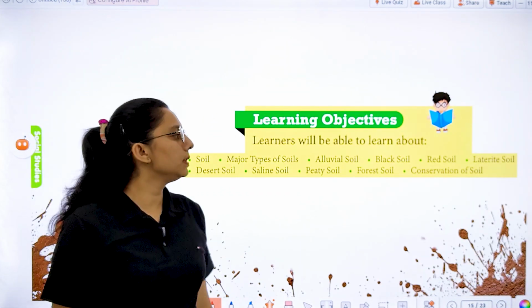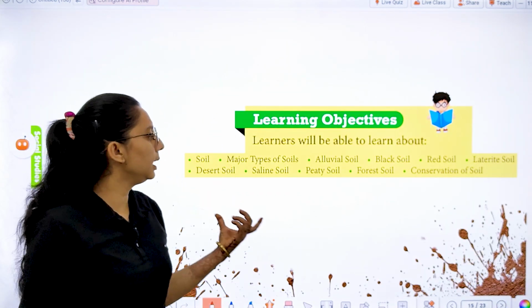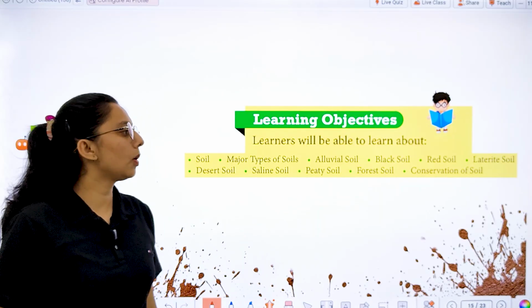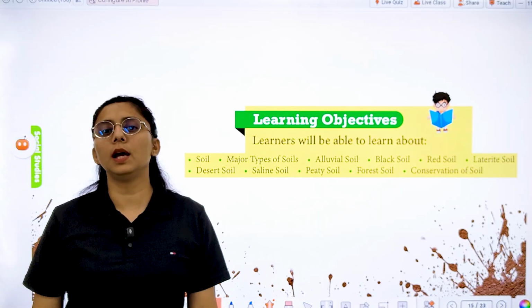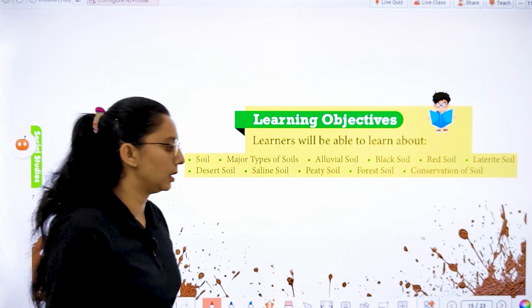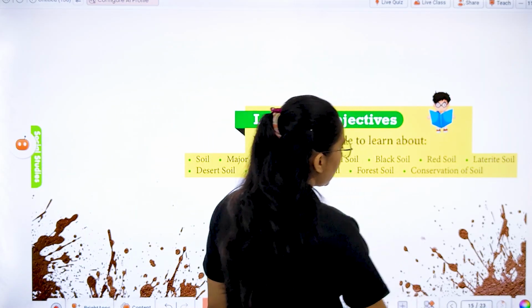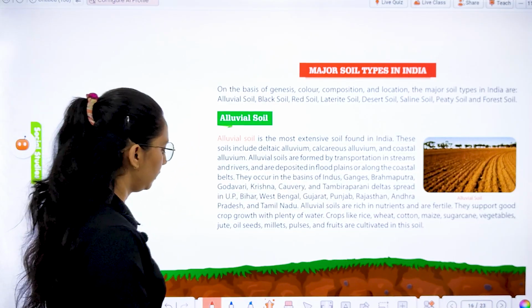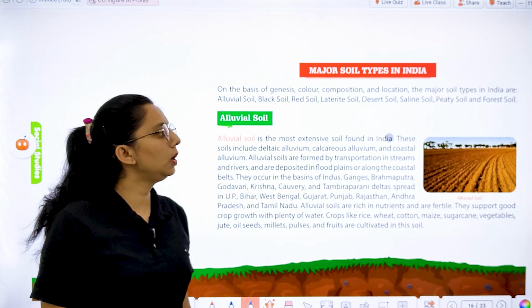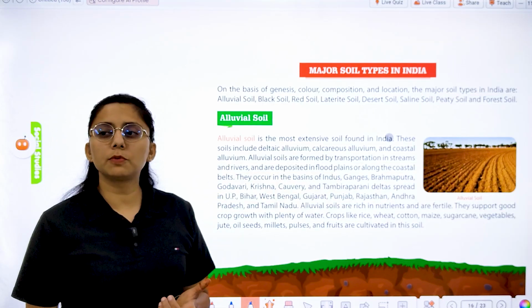So in this chapter, we will study the different types of soil: alluvial soil, black soil, red soil, laterite soil, desert soil, saline soil, peaty soil, forest soil, and conservation of soil. Here, let's first study what soil is. We have divided soil on the basis of color, composition, and location. We have different types of soil.